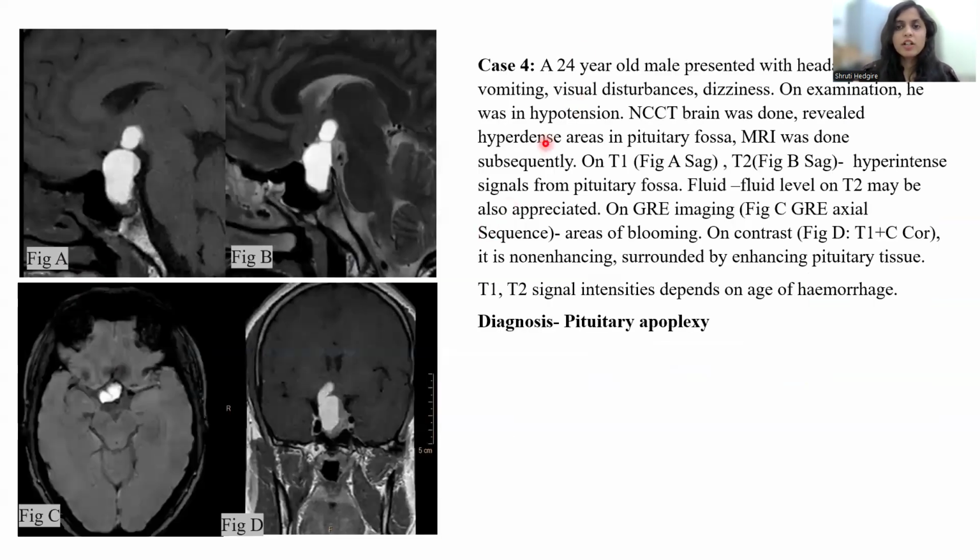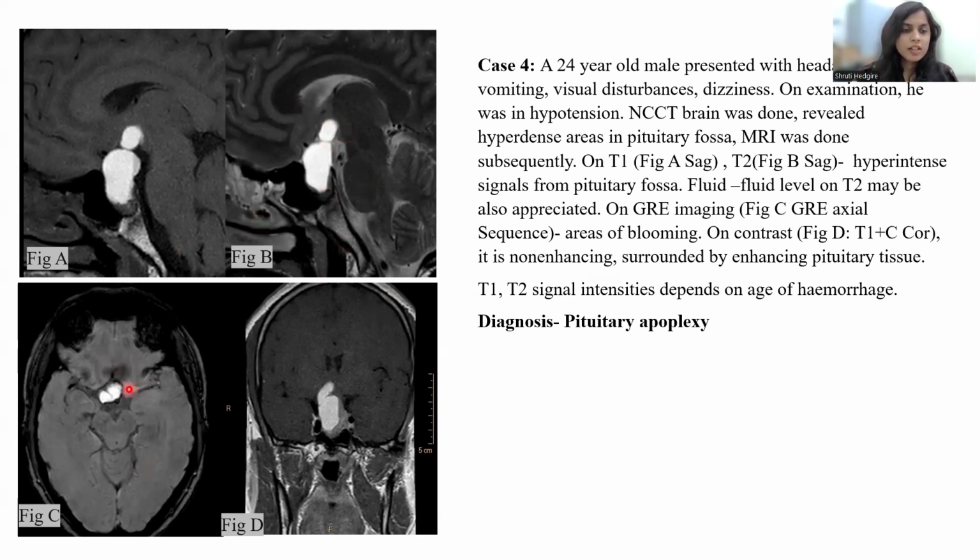Next case is 24-year-old male presented with headache, nausea, vomiting, visual disturbances, and dizziness. Plain CT brain was done, revealed hyperdense areas in pituitary fossa. MRI was done subsequently. Hyperintense signals from pituitary fossa are seen on T1 and T2. We can appreciate the fluid level on T2 sequence as well.